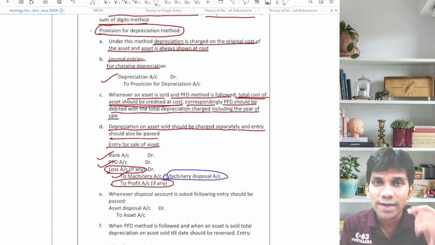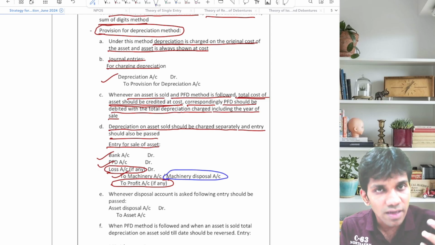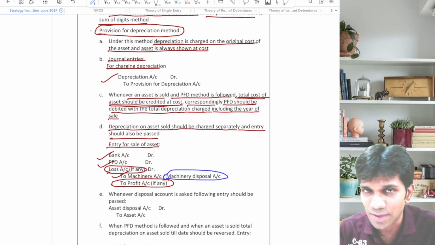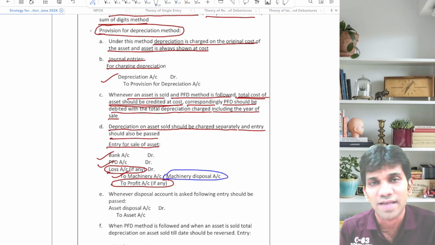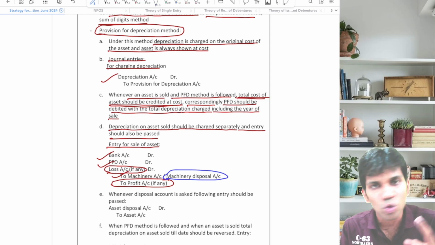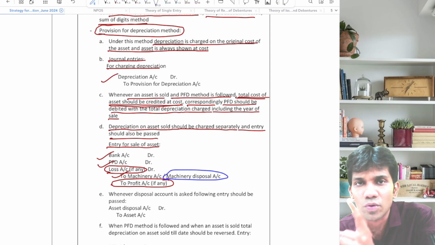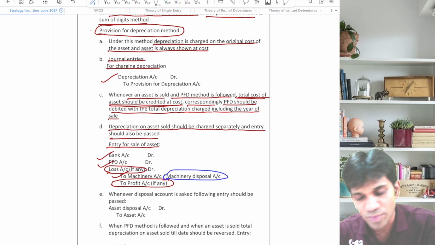So I'd like to discuss one more thing. Whenever you are following PFD method, asset comes at cost, asset goes at cost. Asset आएगा भी cost पे, जाएगा भी cost पे. एंट्री फॉर सेल, आप असेट सेल करोगे उसकी क्या एंट्री पास करोगे गाइस? बैंक अकाउंट डेबिट टू असेट. जितना डेप्रिसिएशन चार्ज किया उसके लिए पीएफडी अकाउंट डेबिट, and if there is a loss, loss debit करने का, and if there is a profit, profit should be credited.